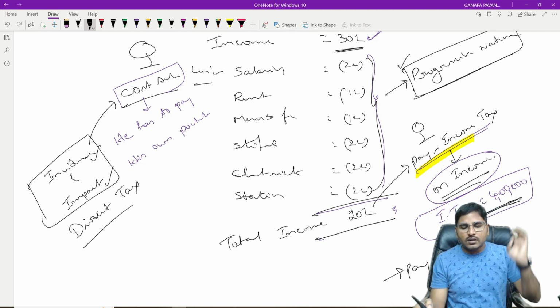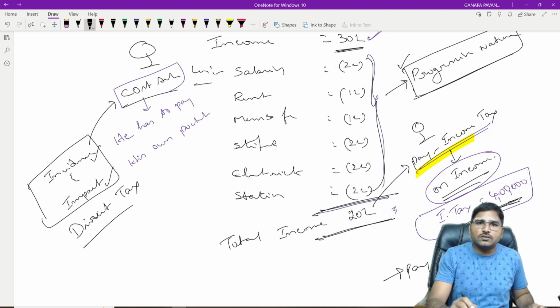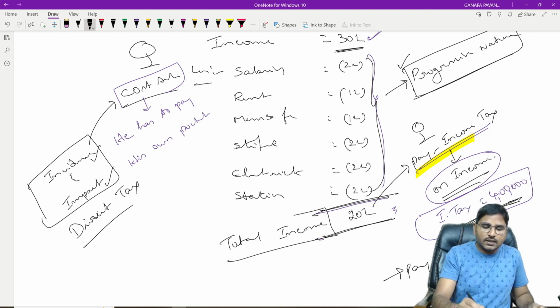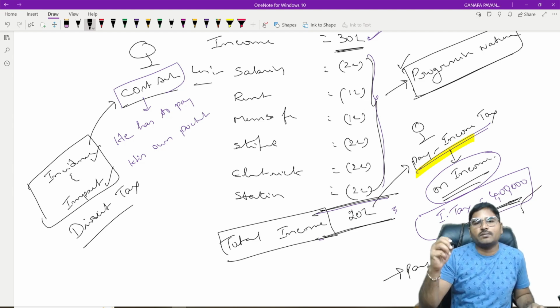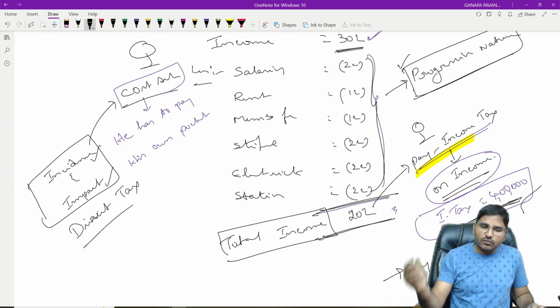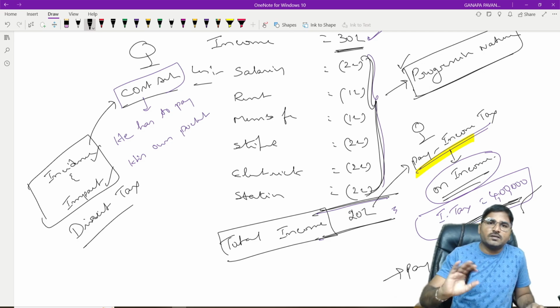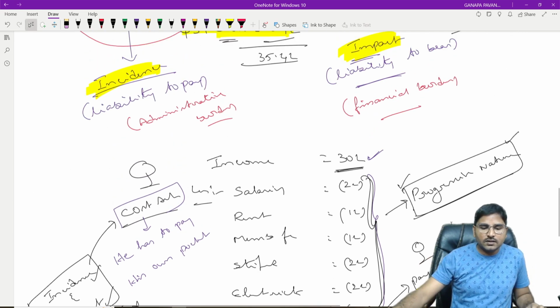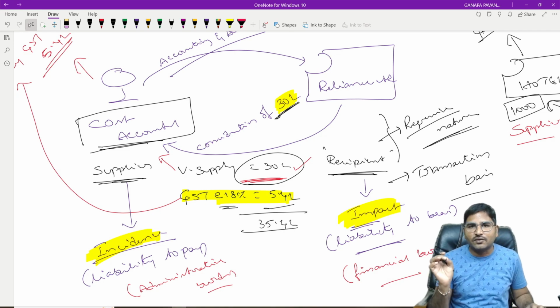After reducing all the business expenditure, whatever profit he gets as per accounts will be treated as income. On such income, we are liable to pay income tax. So while paying income tax, we can reduce all the business expenditure. So it is not a transaction-based tax, it is a tax on income. But indirect tax is a tax on the transaction value of the good or the transaction value of the service.